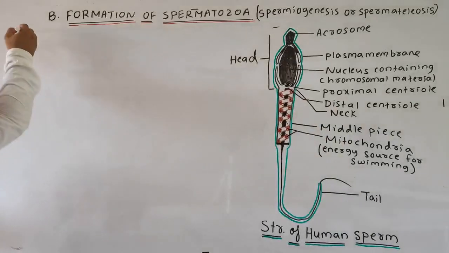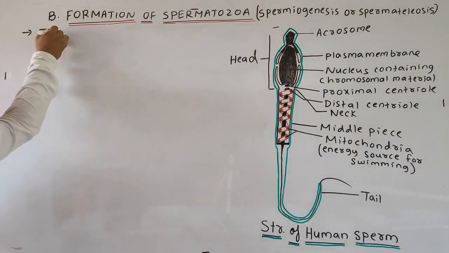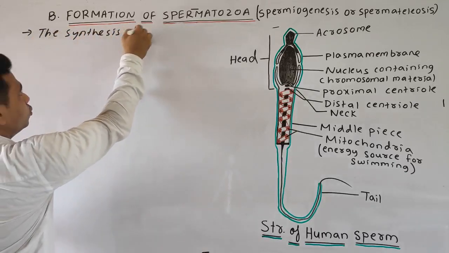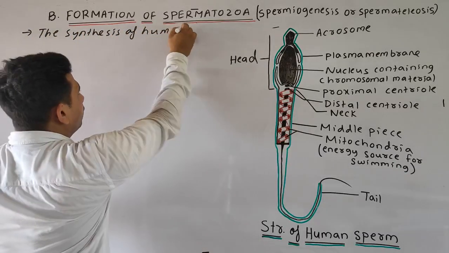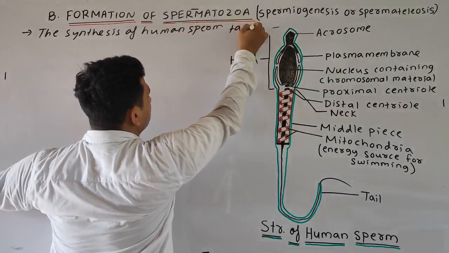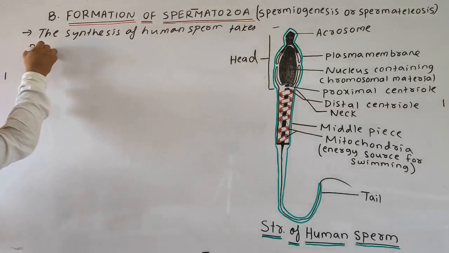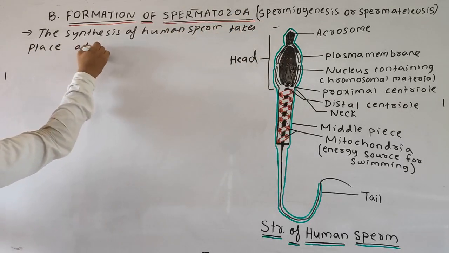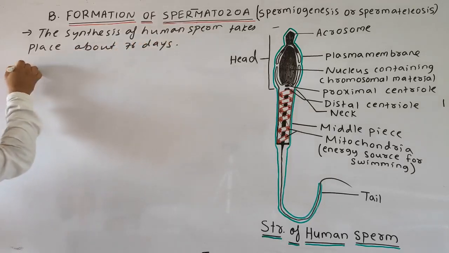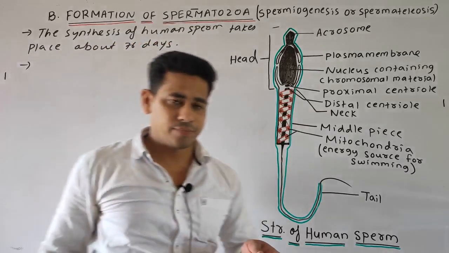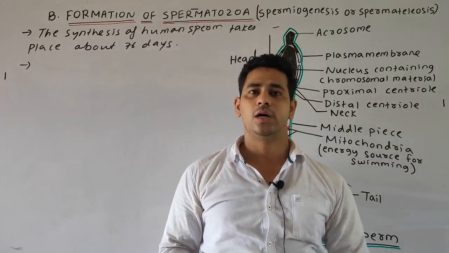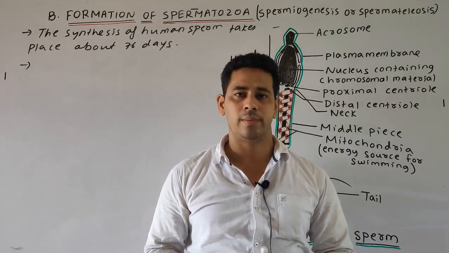Remember, the synthesis of human sperm takes about 76 days.